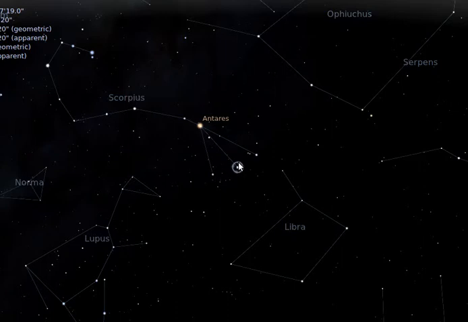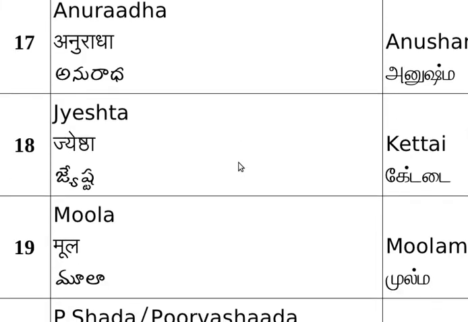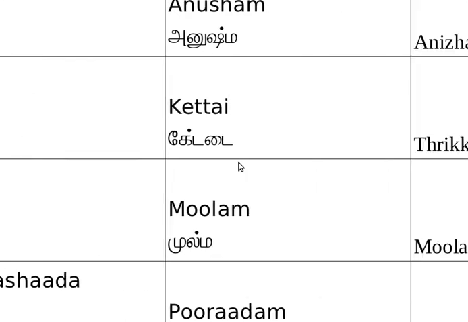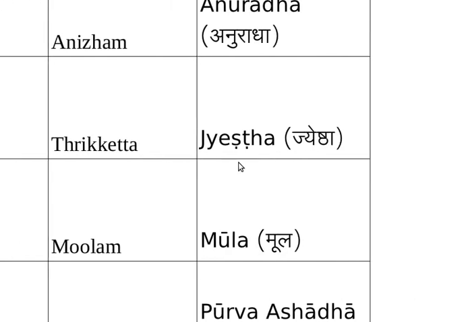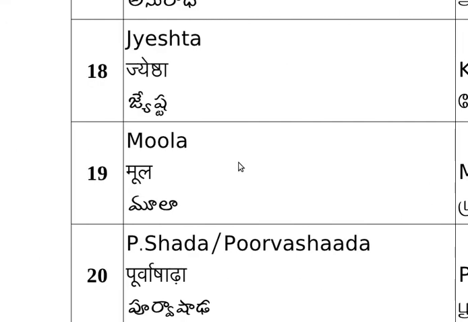So the next star after Anuradha is Jyeshta. Jyeshta is a very big star, and even its name resembles it, Jyeshta meaning big. Jyeshta is called in Tamil with this name, in Malayalam this name, and in Hindi the same Jyeshta as in Sanskrit and the remaining Indian languages.